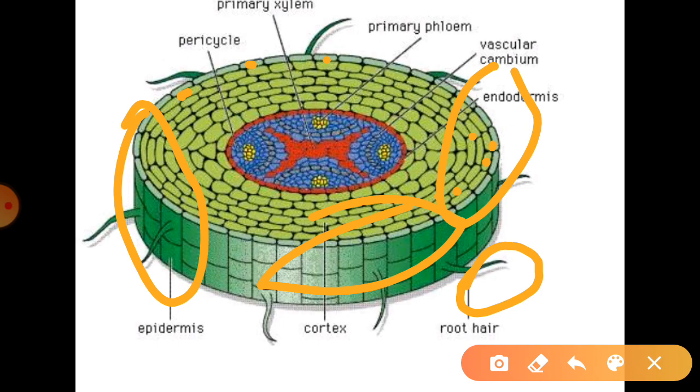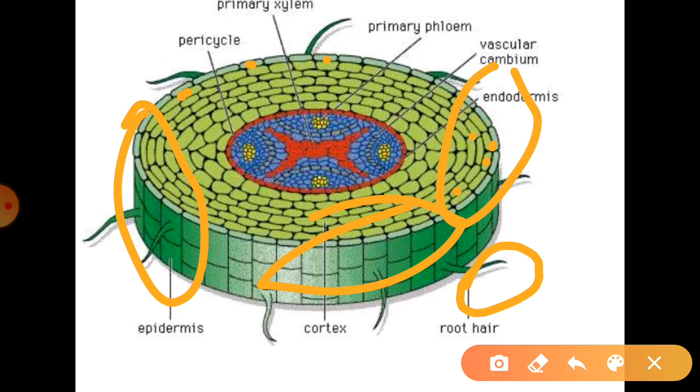And if we talk about the functions of the epidermal tissue system, different functions can be found. First, the epidermal tissue system provides a protective covering all over the plant parts.